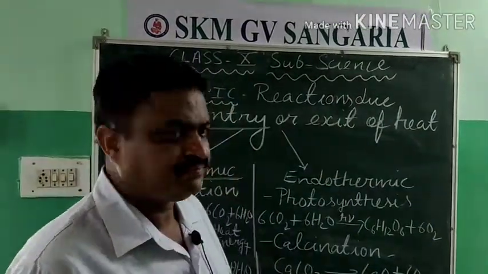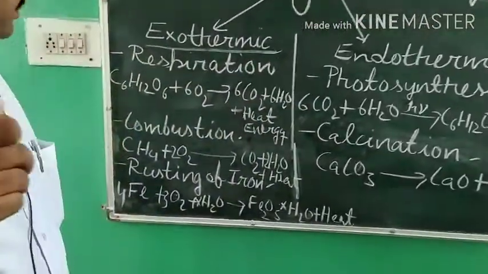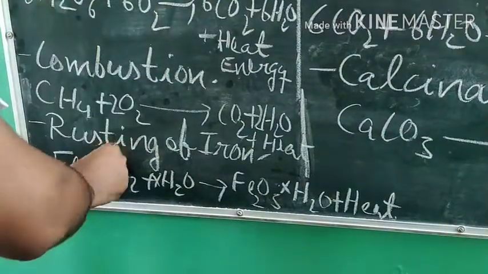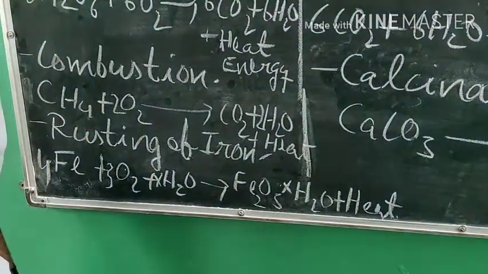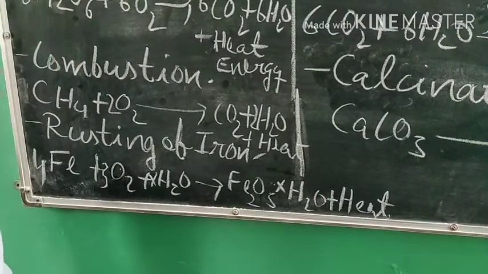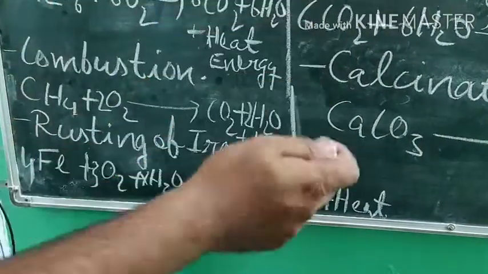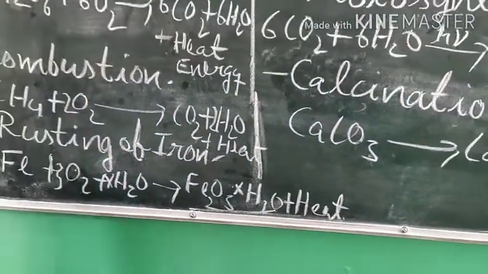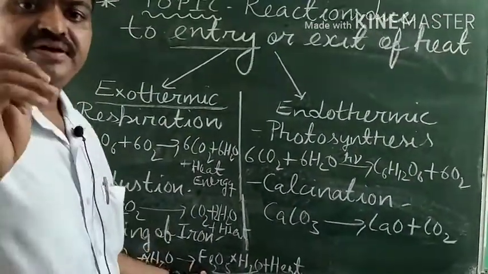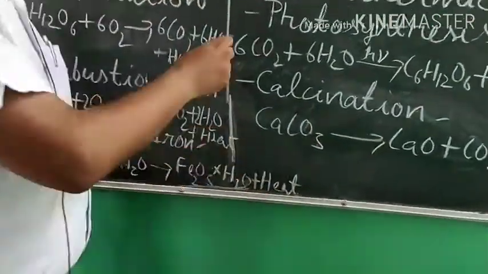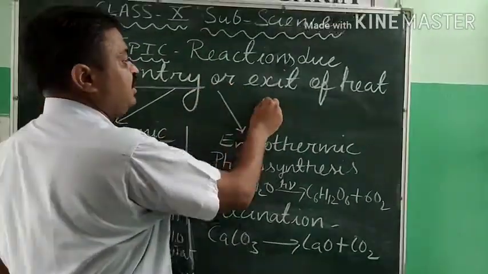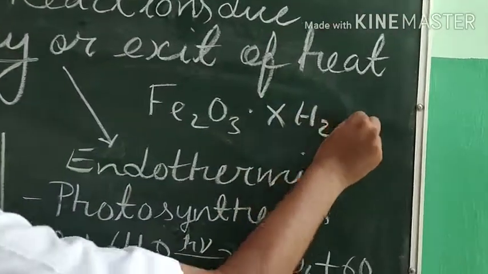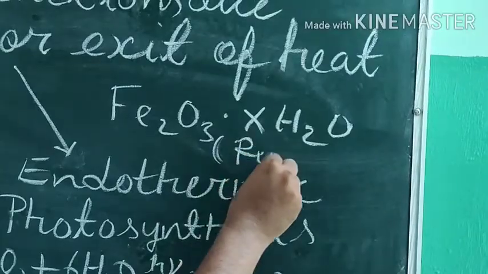If we leave iron objects in front of water vapor or oxygen, then after some days a brownish substance is produced, that is ferric oxide, and we also call it hydrated ferric oxide. So what is the formula of rust? It is Fe2O3.xH2O. It is the formula of rust, students.